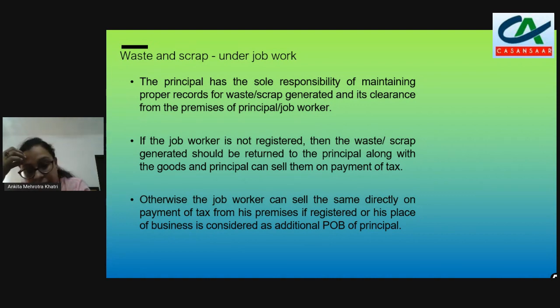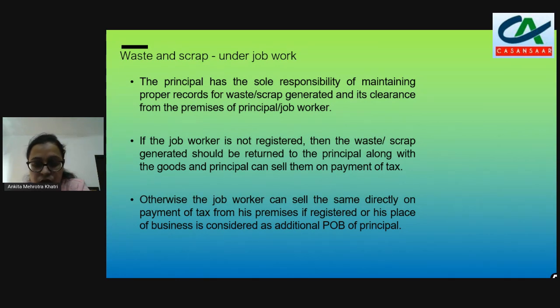Okay, so in that case, either the job worker can make an invoice for the sale of the scrap and pay the tax if registered. If not registered, then the principal will prepare the invoice and give it to the job worker to remove the things from his place, only if the principal has registered the job worker's place as an additional place of business for the principal.